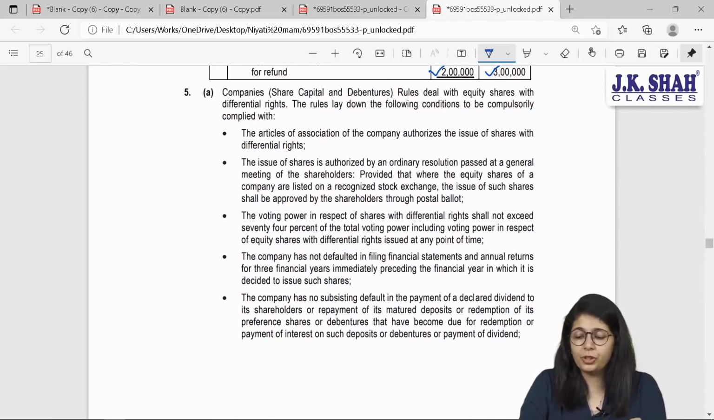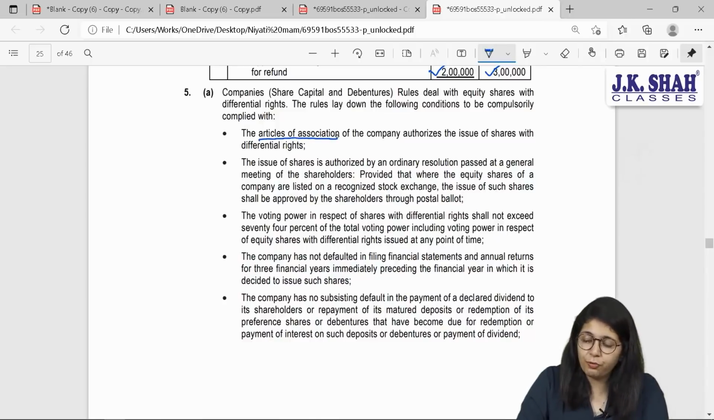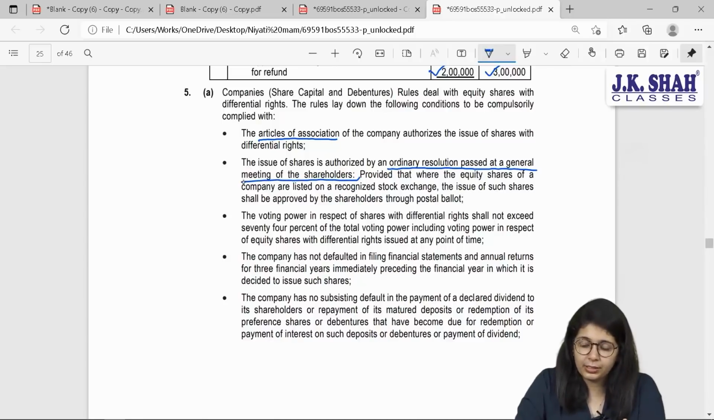Companies share capital and debenture rules deals with the equity shares which have differential rights. The rules lay down the conditions to be compulsorily complied with. The articles of association of the company should authorize the issue of such differential rights. Second point says the issue is authorized by an ordinary resolution passed at the general meeting of shareholders. Obviously, you have to ask the shareholders also. Provided that where the equity shares of a company are listed on a recognized stock exchange, the issue of such shares shall be approved by shareholders through postal ballot.